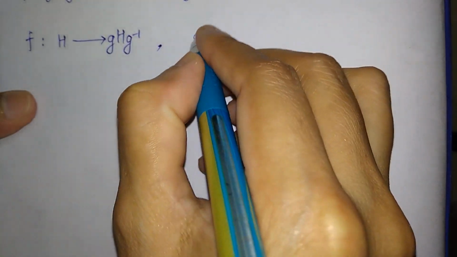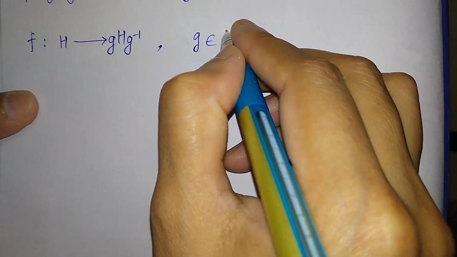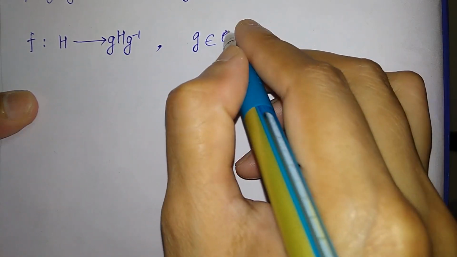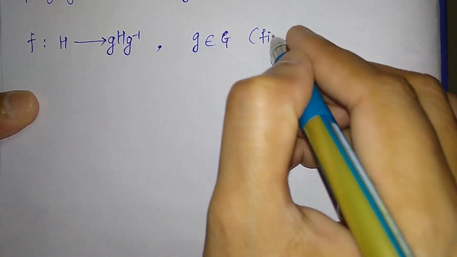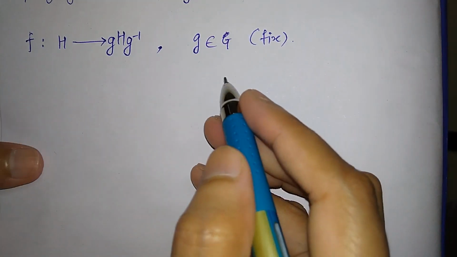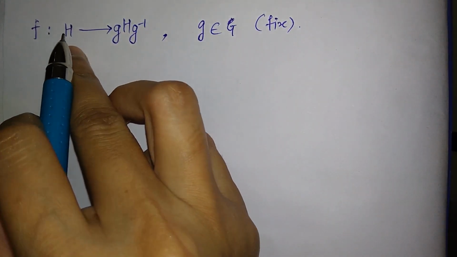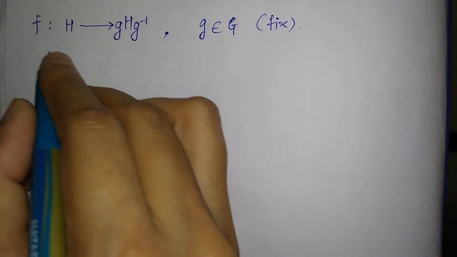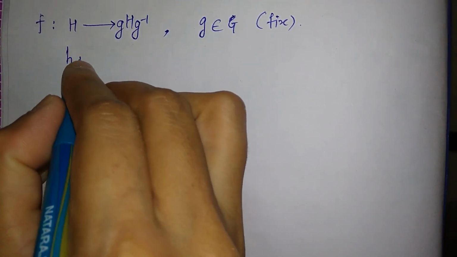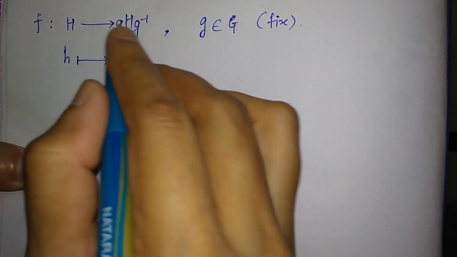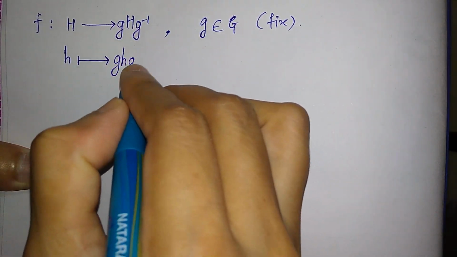So define a map, say f, from H to gHg inverse, where this small g is a fixed element of the group G. So you just fix this small g and take a map from H to gHg inverse, which is defined by: you send this small h in H to g h g inverse.